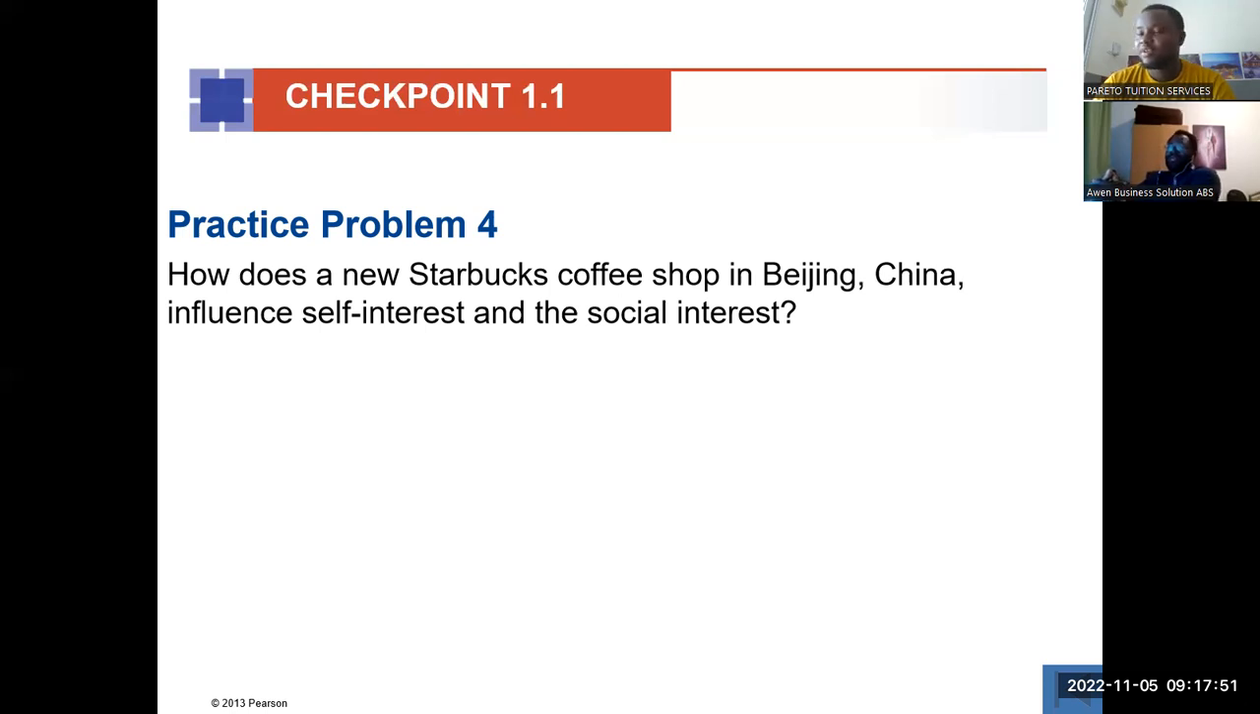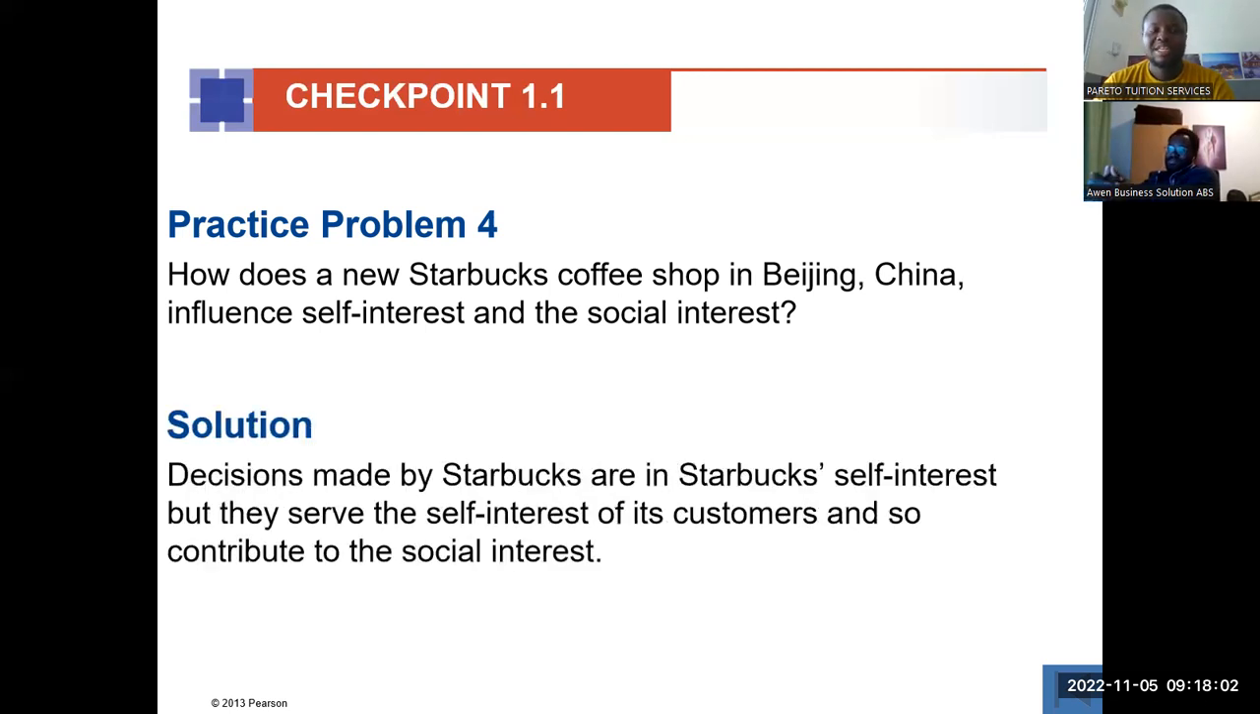Meaning, if somebody goes in the morning and buys coffee, that is a service provided to society. Very good. Exactly. So now, Starbucks tries to gain profit. That is why they are putting out the coffee shop. So that is a pursuit of self-interest. But then they are serving customers. People are hungry, and they're able to go there. So that is what is contributing to the social interest. Okay, very good. All right.